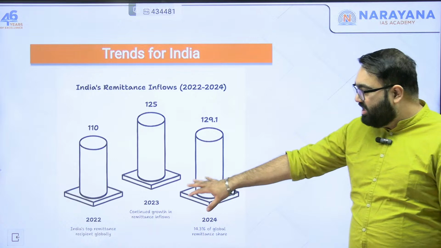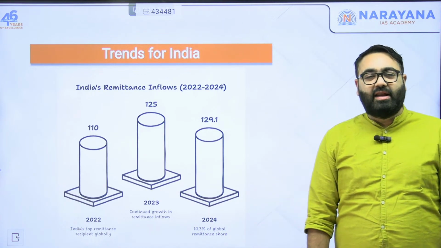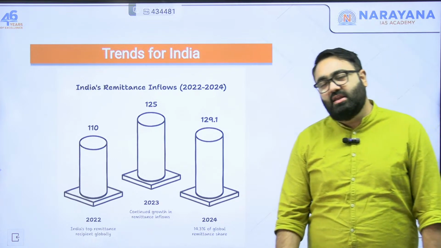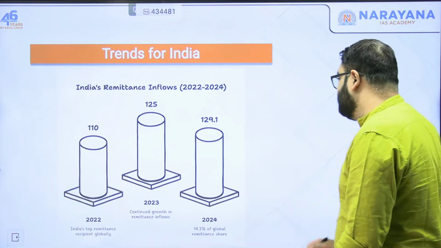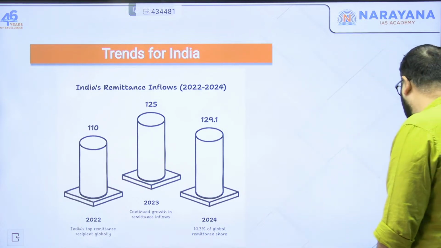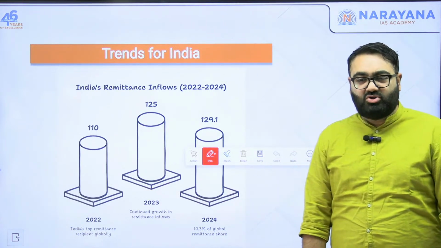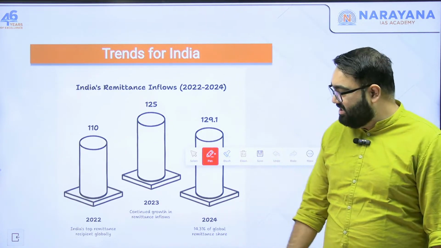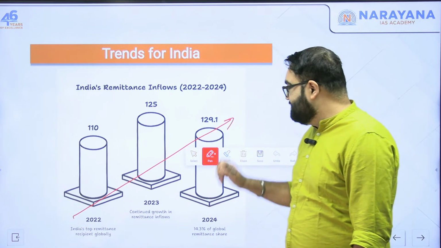Now, if you look at India's trend, that situation has not happened so far. In the last 3 years at least, the amount of remittances that we have received has consistently increased. I'll repeat, these kinds of trends are important. UPSC, for example, can ask that since 2022, the amount of remittances India receives has consistently increased.